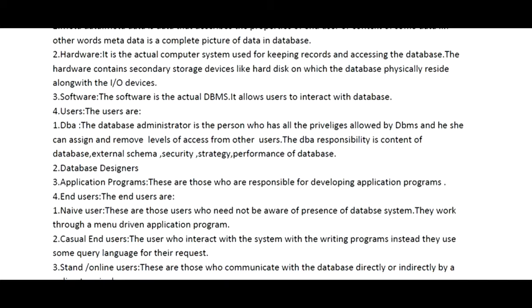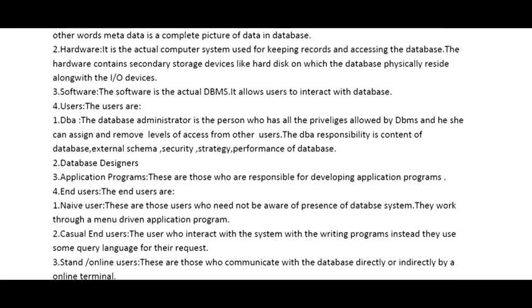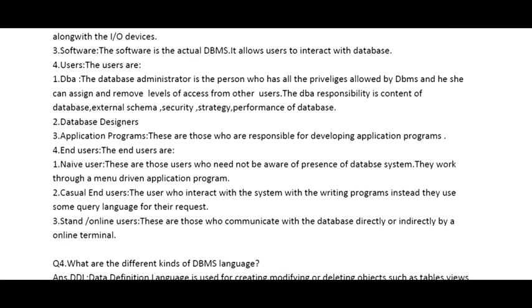Then we have the database designer. The database designer works on the design of the database, how the tables should be structured and how they should be effectively visible. Then we have the application programmers, who develop applications for different programs that use the database. Then we have the end user. End users are categorized into three categories: named user, casual user, and standalone user. You need to explain these whenever you are talking about the components of DBMS.